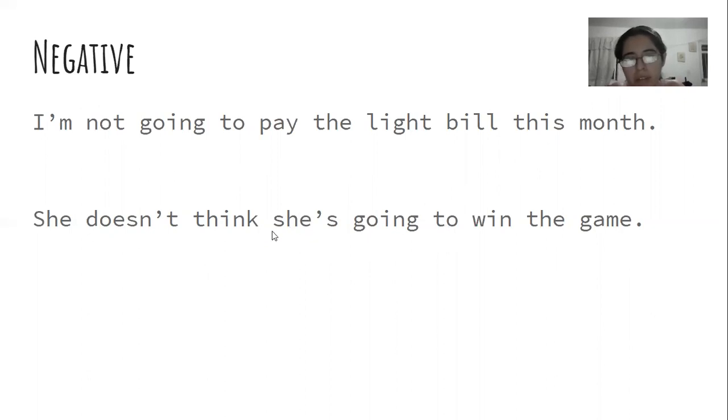So this one, "she's going to win the game," is just like normal: the subject, the "is," "are," or "am," depending on the subject, then the "going to," verb in simple form, and complement. So in the first one, we have "I'm not going to pay the light bill this month."